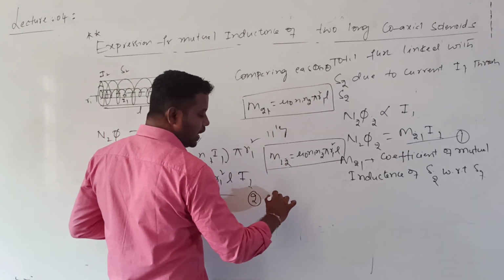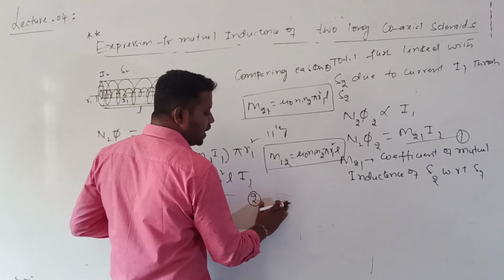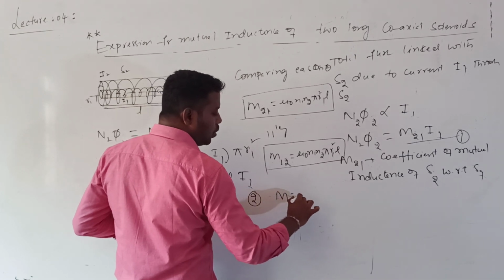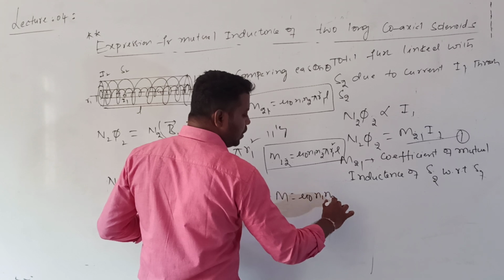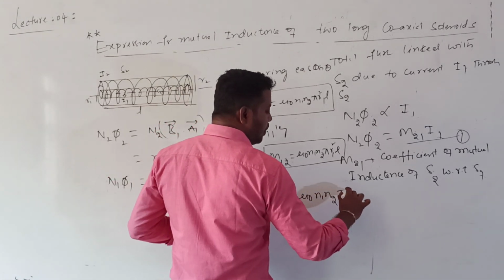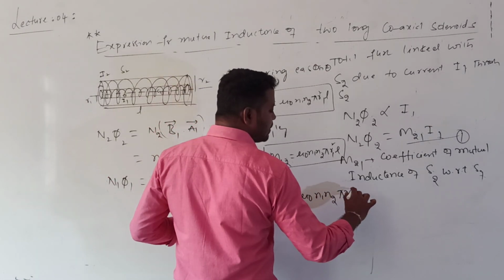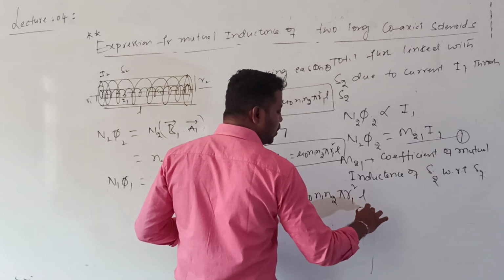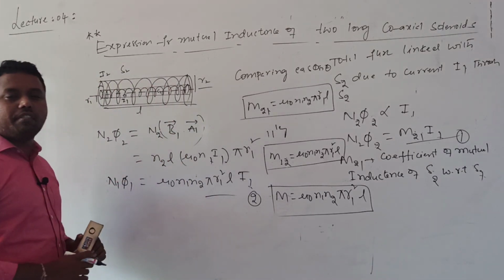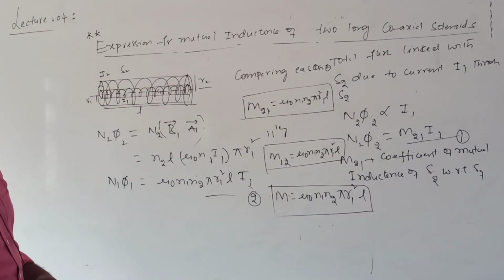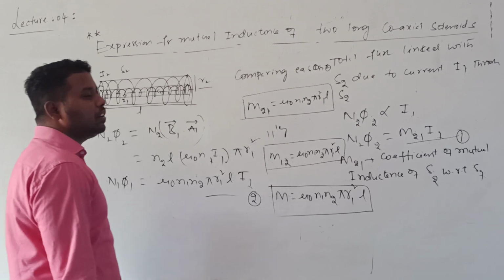Same. Therefore I can write that the coefficient of mutual inductance of two long coaxial solenoids is given by mu naught into n1 into n2 into pi into R1 square into L, where R is the effective radius, the radius which is common for both.